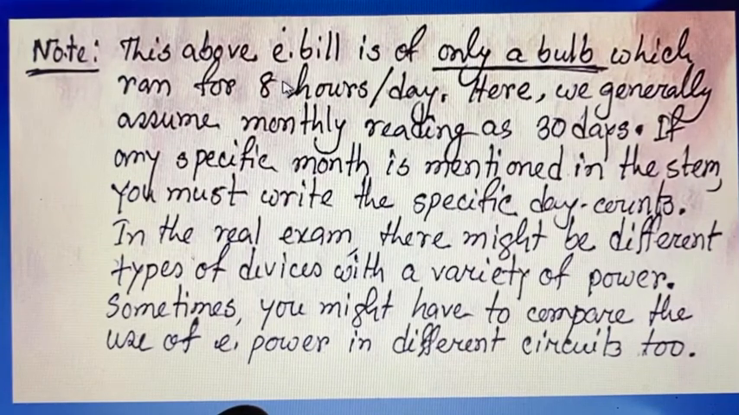Note that the above electric bill is of only a bulb which runs for 8 hours a day. Here we generally assume monthly reading as 30 days. If any specific month is mentioned in the stem in the exam hall, you must write the specific day counts. In the real exam, there might be different types of devices with a variety of power. Sometimes you might have to compare the use of electric power in different circuits too.